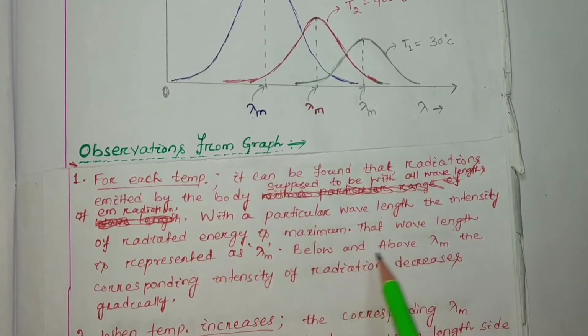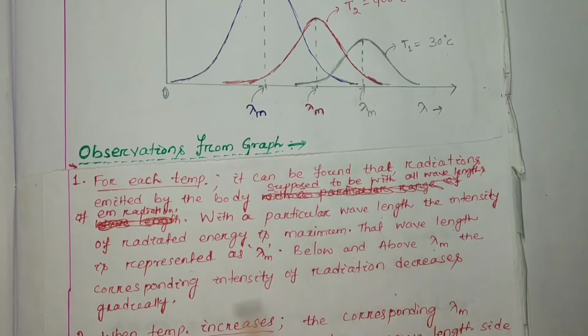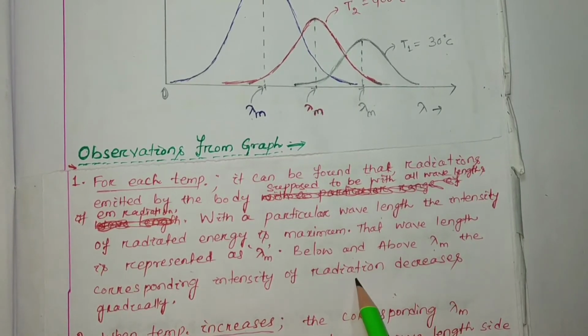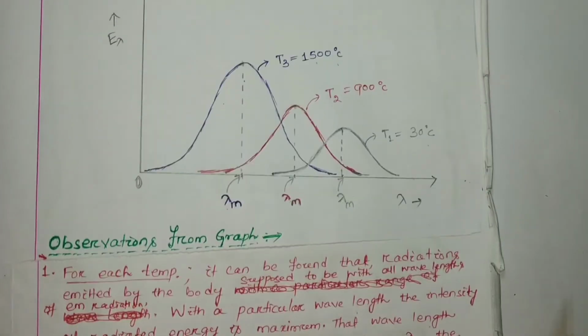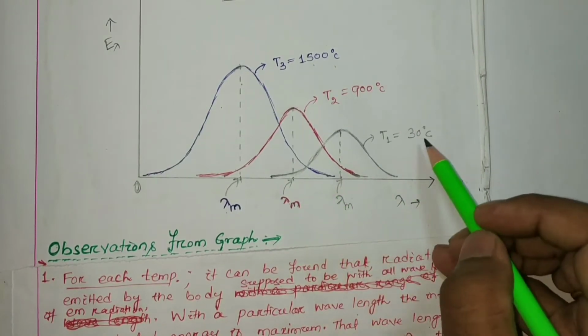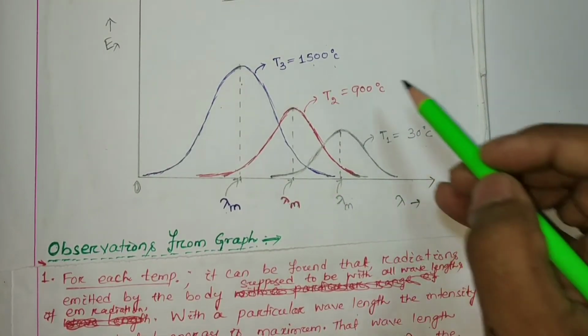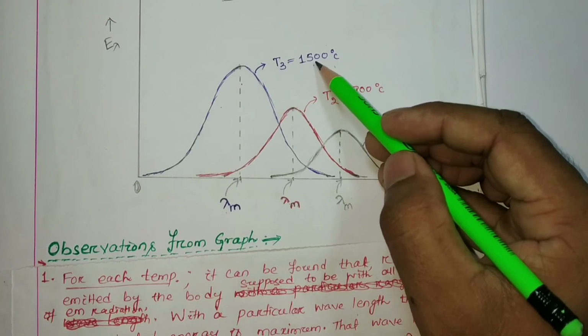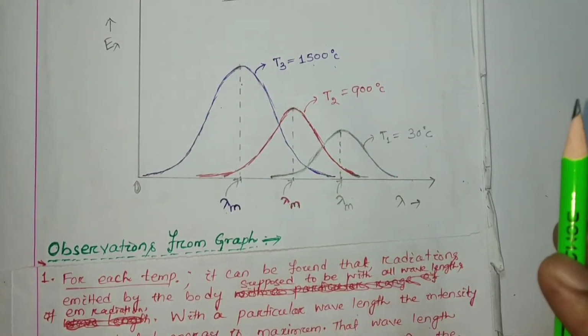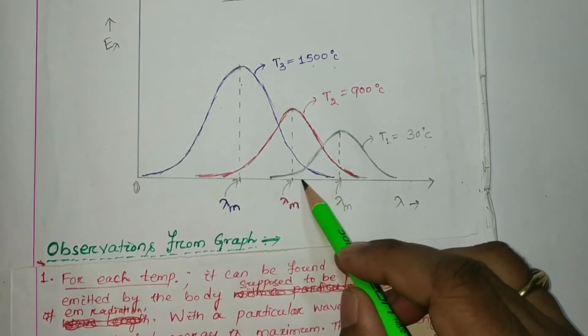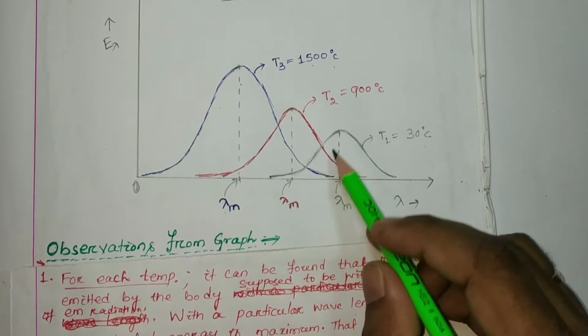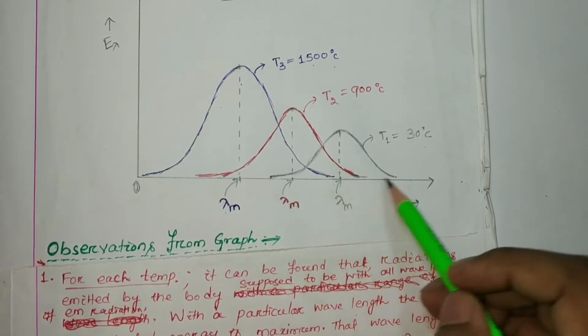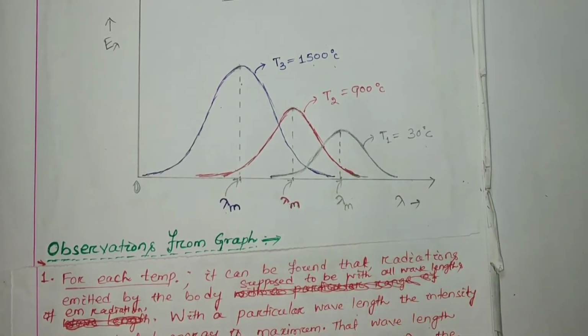Below and above lambda m, the corresponding intensity of the radiation decreases gradually, for any temperature you consider, 30, 900, or 1500 degree. Below lambda m the intensity gradually decreases, and above it also decreases. This is your first observation.